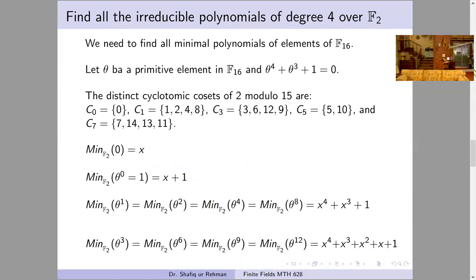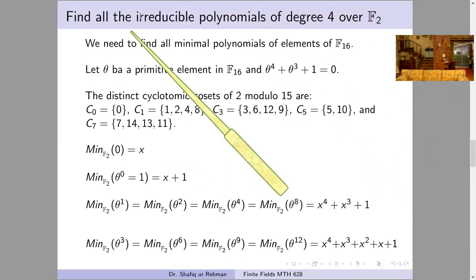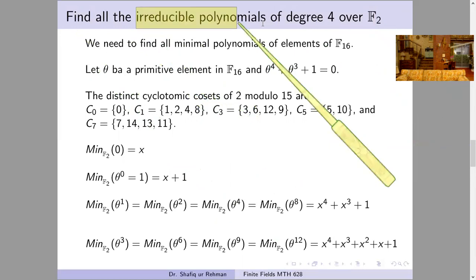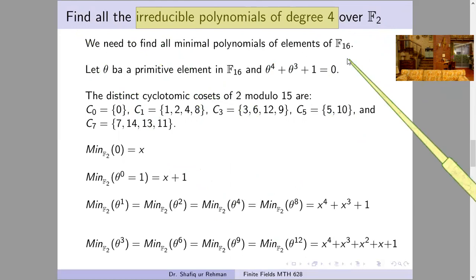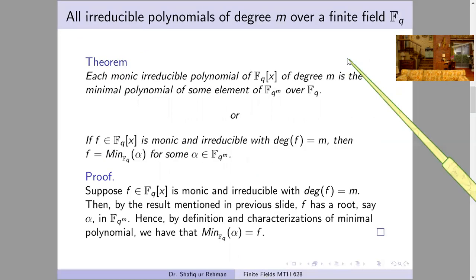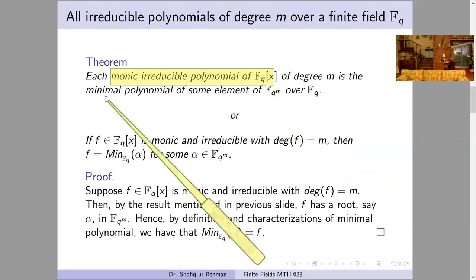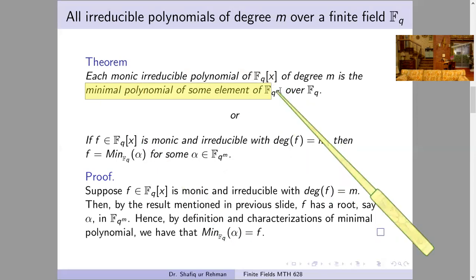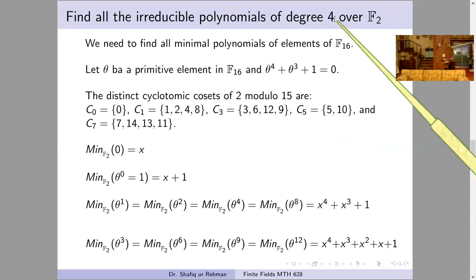For example, in this example, we want to find all irreducible polynomials of degree 4 over the field f2. Our target is to find all irreducible polynomials of degree 4 over the field f2. By the previous theorem, we know that each monic irreducible polynomial over fq is a minimal polynomial of some element in fq power m. And here in this example, the degree of the polynomial is 4.